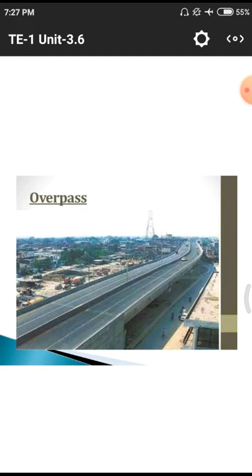Normally we call them bridges. In Godavari we have two kinds of bridges on a single line, that means roadway and railway. In the top portion we have the roadway, in the bottom portion we have the railway. Likewise we have different bridges in our state and city itself, so we have to understand. This is the overpass structure.